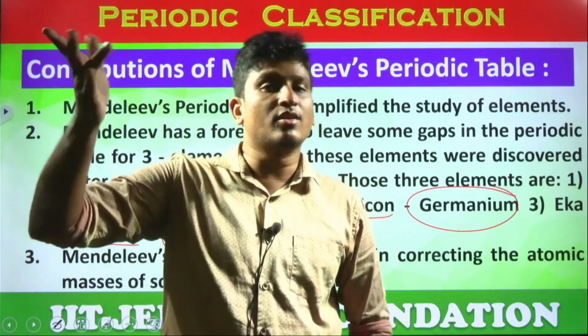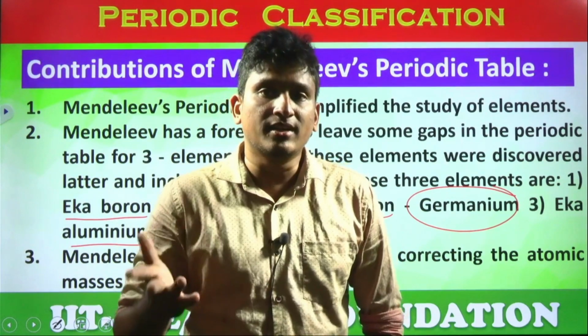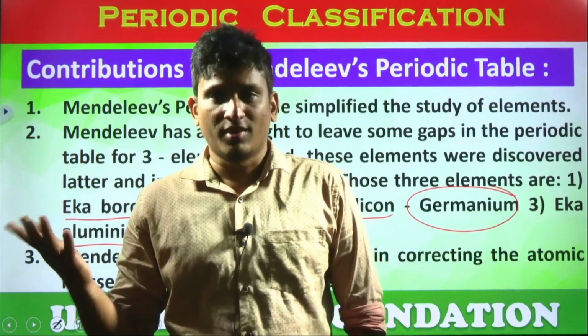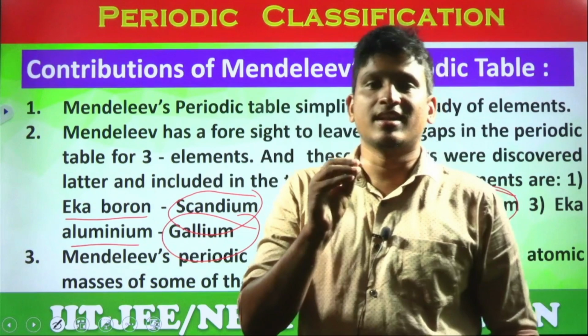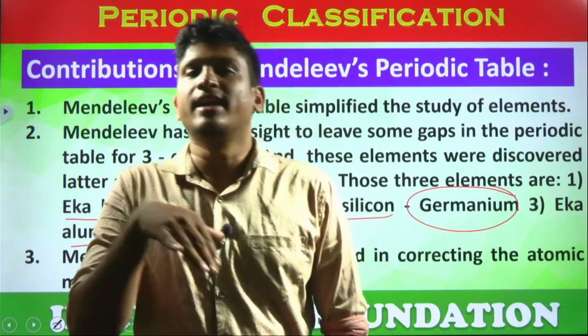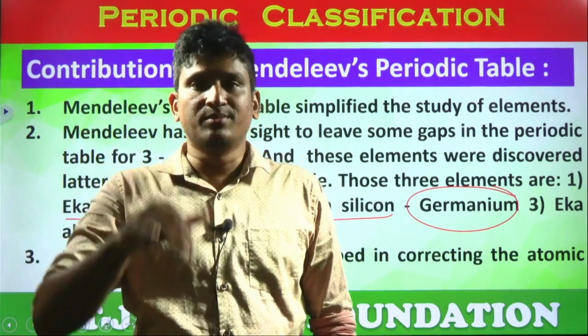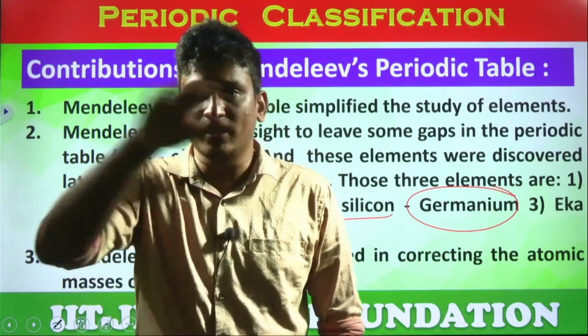Mendeleev predicted unknown elements. How did he know? By analyzing the properties, students, of the elements before and after, the top elements and bottom elements. How he classified group-wise and period-wise.